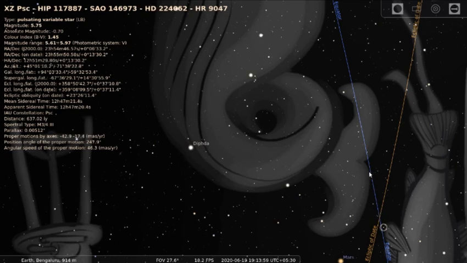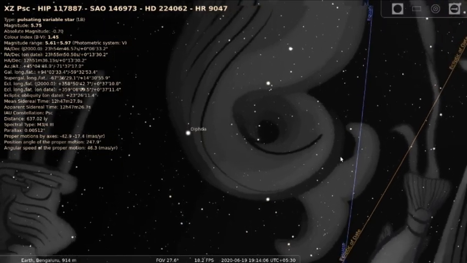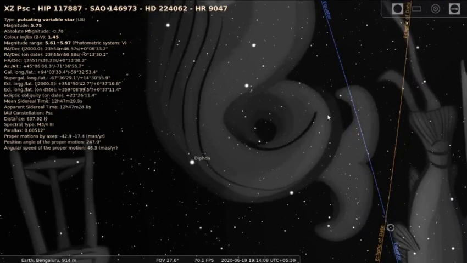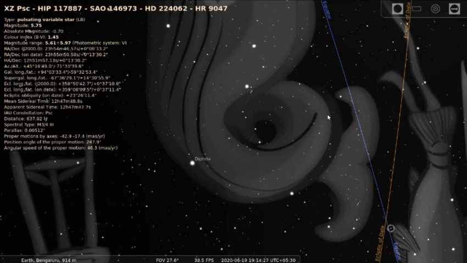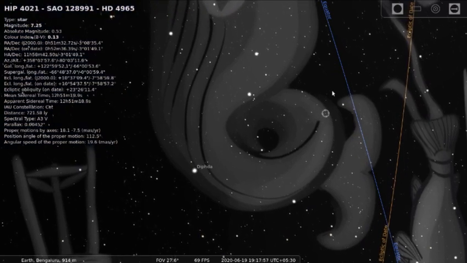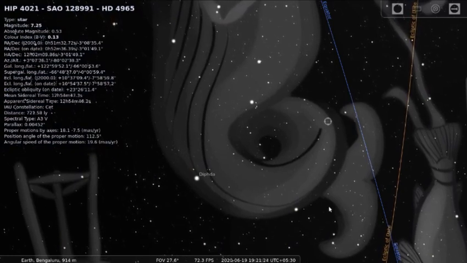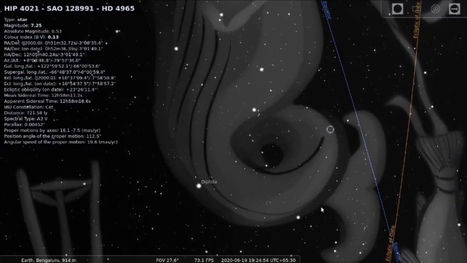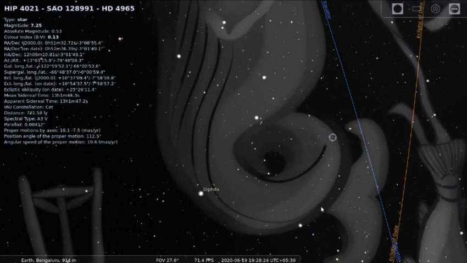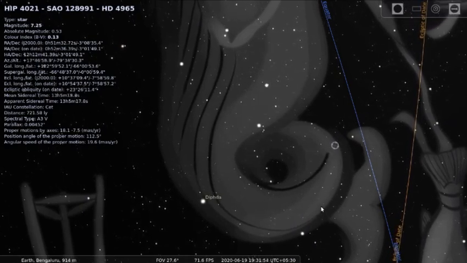You are going in this direction. Why am I going in this direction? Because as I speed up, you see that the sky is going downward. It will go in the downward direction. So I'll just speed it up a bit, just to make sure that people are able to understand that. So you can see that the sky is moving downward because Earth is rotating from west to east. Again, I'm stressing this point.